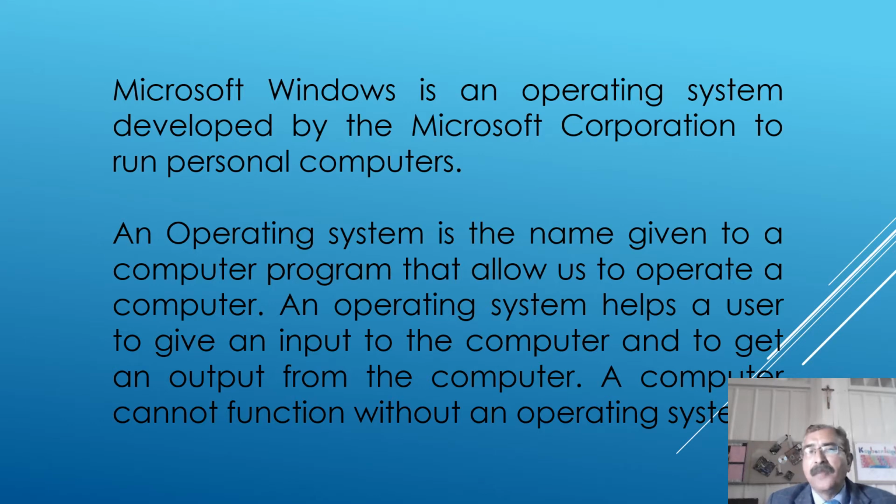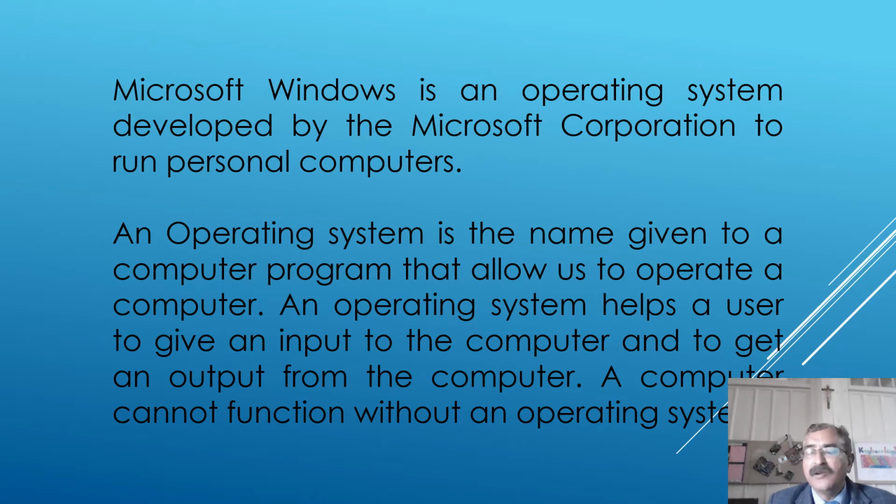An operating system helps a user to give an input to the computer, means we give commands, instructions, and then we get the output. The computer runs according to our instruction, whatever command we give, the computer works according to that only. So the first software that is required to start a computer is called the operating system. Windows is an operating system. A computer cannot function without an operating system.